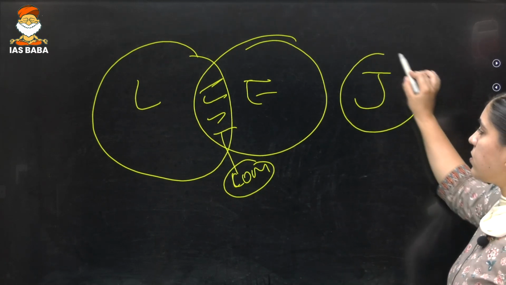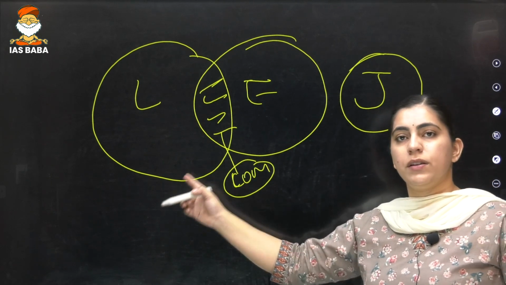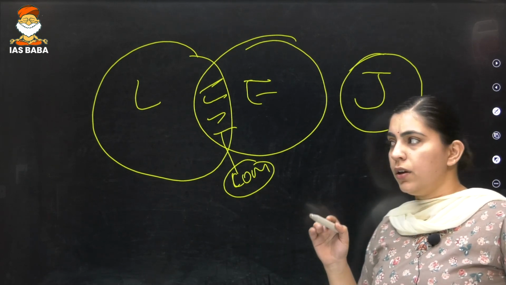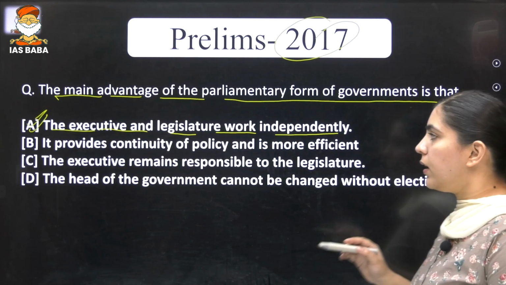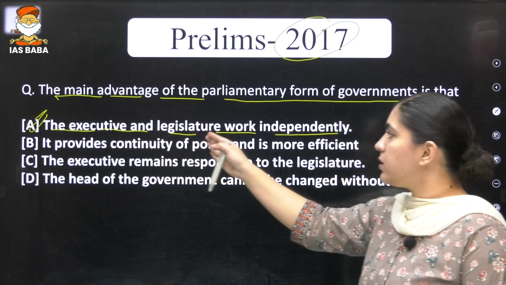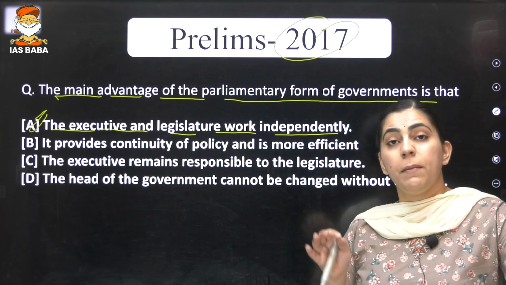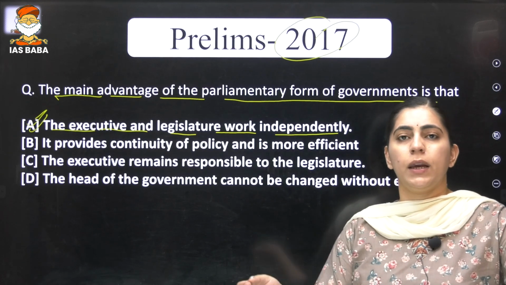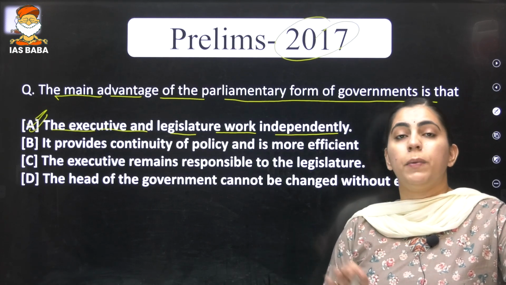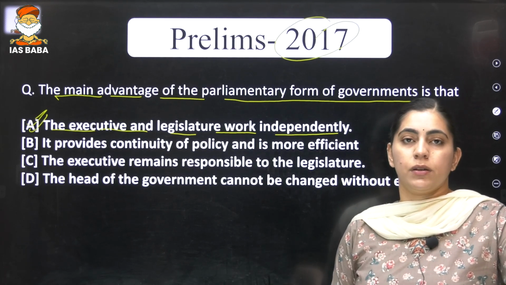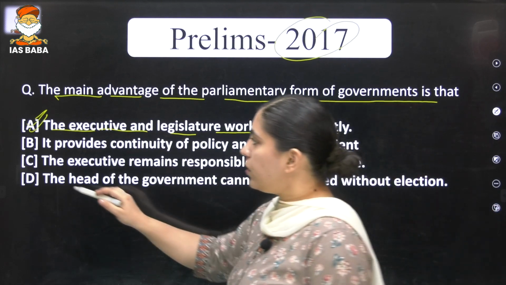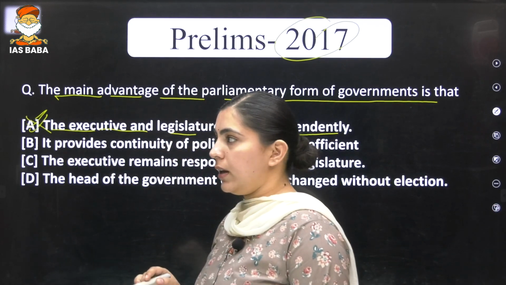In India's case, the judiciary is separate from both the legislature and the executive. So the first statement is incorrect. To become a member of the executive, or a Council of Minister, you need to become a member of parliament first. Is it clear? This statement is incorrect.